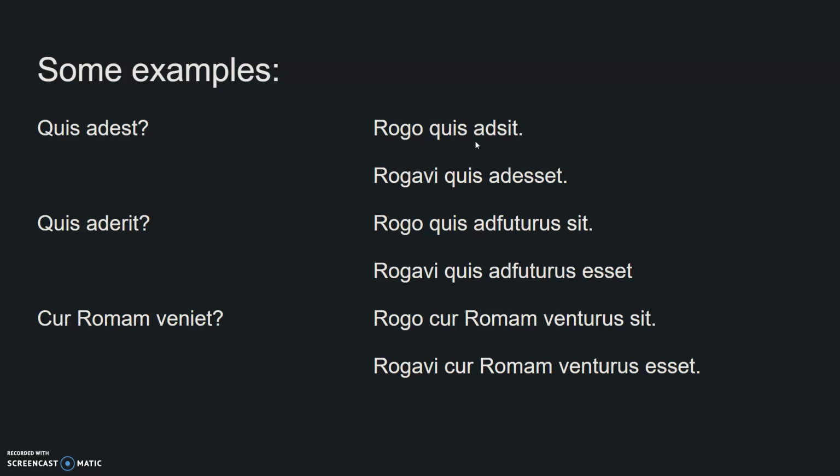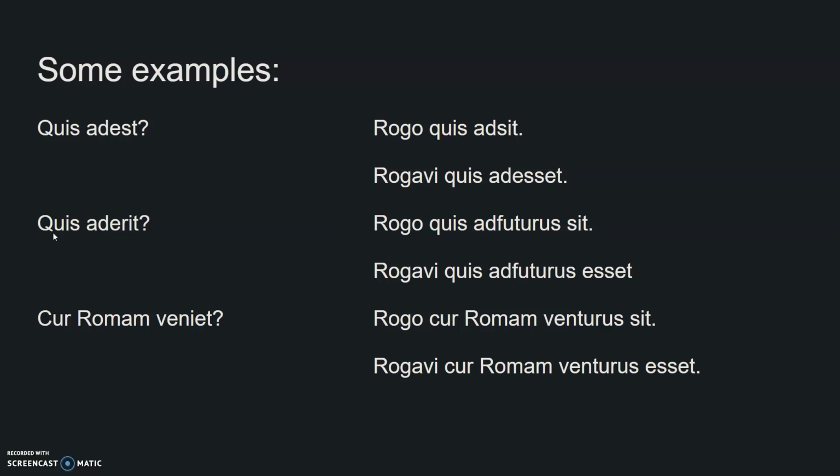I ask who is present, who's here. Next example, rogavi. Now instead of doing I ask in the present or I am asking, I asked in the past. I asked who adesset, was here. Once again, we're moving into secondary sequence, same time. I asked who was here.